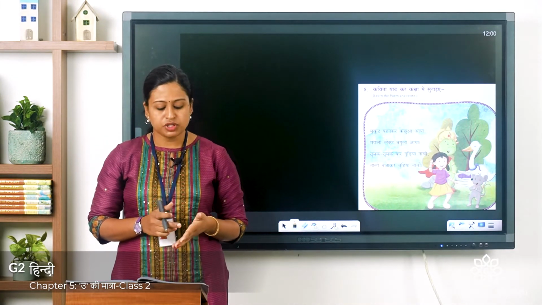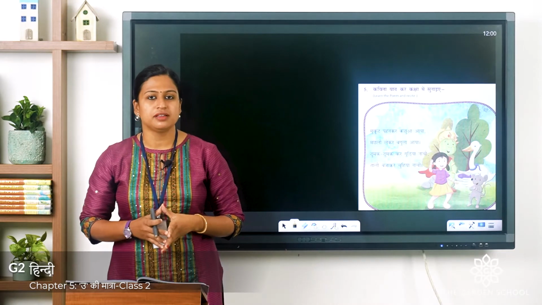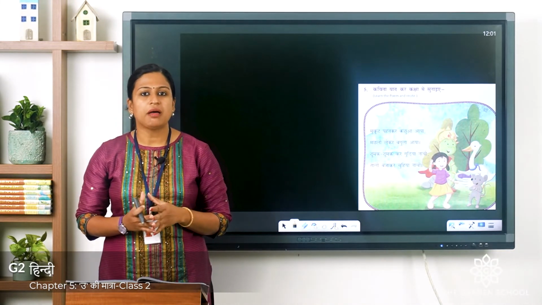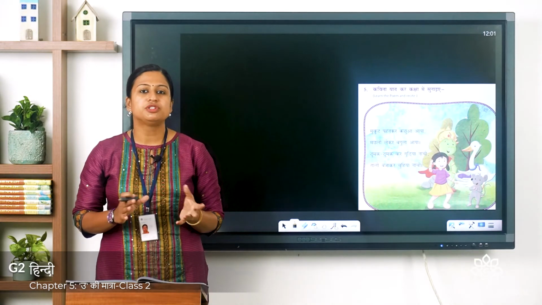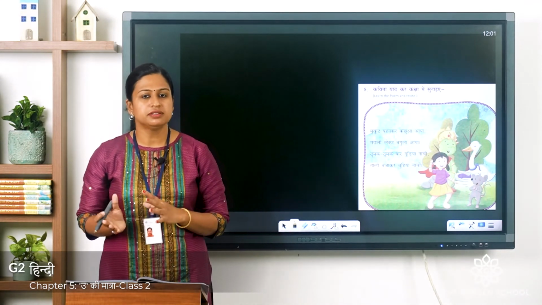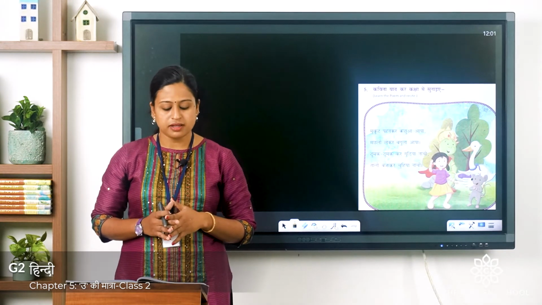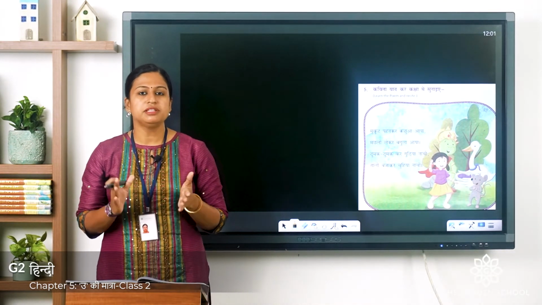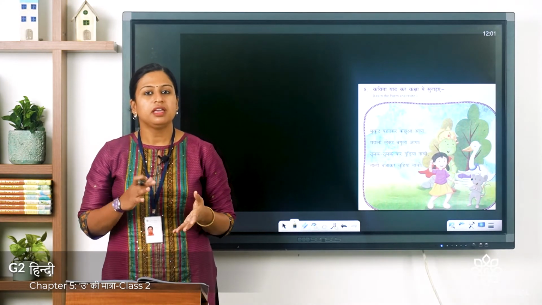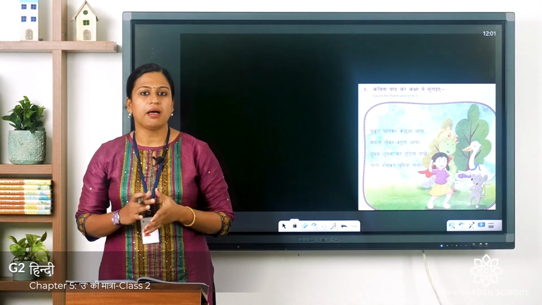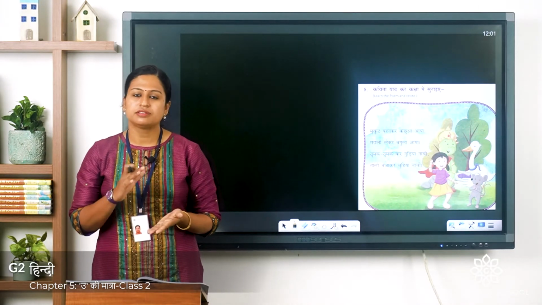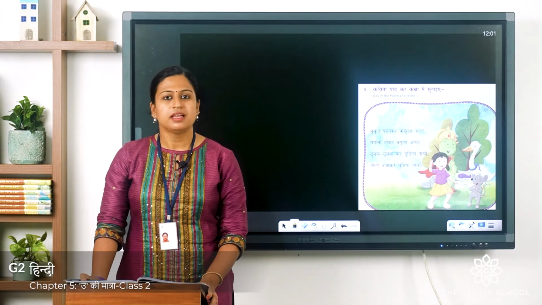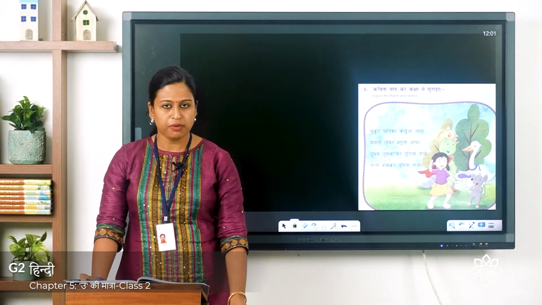Third line, Tumak tumakkar gudiya nachi. So when she saw her friends, she was very happy and she started to dance. Tumak tumak means started to dance. Tali bajakar chuhiya nachi. So here chuhiya is the rat. Tali means to clap hands. So the rat was also very happy to see his friends. So he started to clap his hands and started to dance. This is the meaning of this short poem.